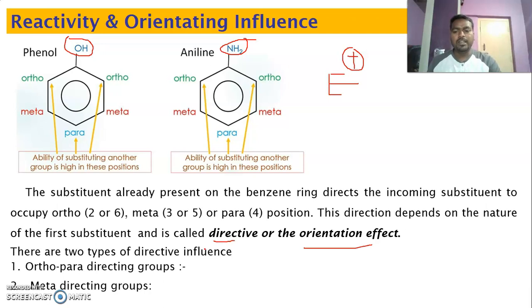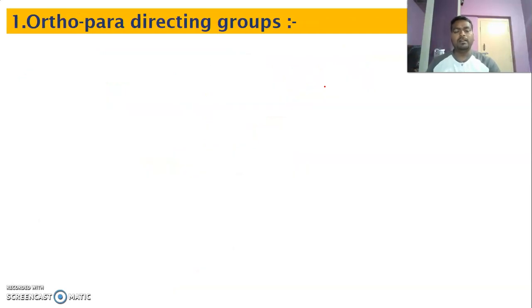So there are two kinds of directive effect. One is ortho and para directing group and the other is meta directing group. It means, very simple, in the presence of some group, if the incoming electrophile goes to meta position, this group is called a meta directing group, because in the presence of this group the incoming electrophile substitutes the H plus ion in the meta position. That's why it is called that. And some groups direct the incoming electrophile to ortho and para positions. So that's why they are called ortho and para directing groups. So now let us see one by one. Ortho and para directing group.